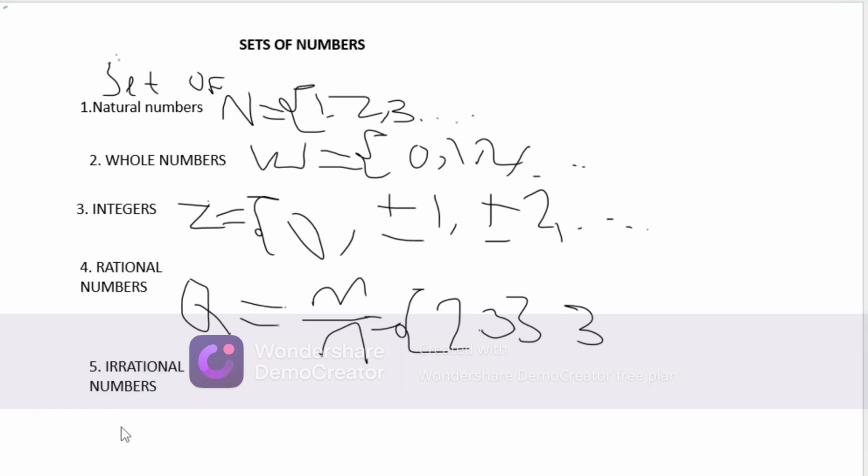Now for irrational numbers, it's just the opposite. There are no terminating or repeating decimals after the point. That's just the difference.